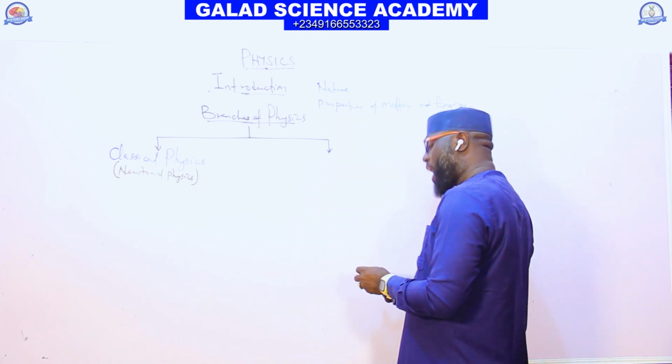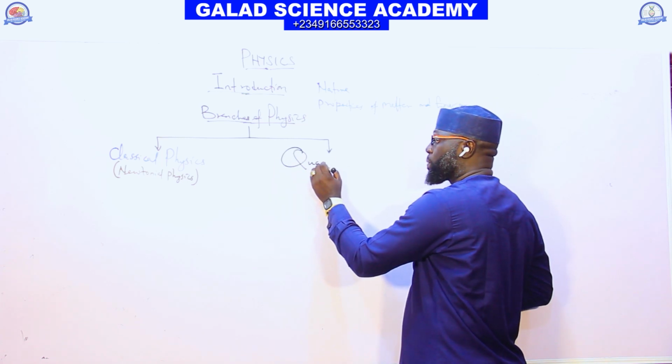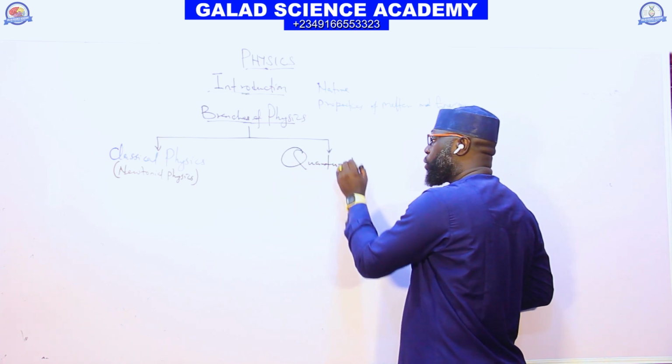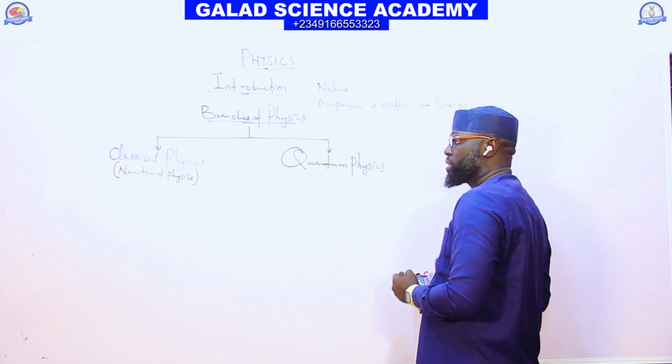And the next one we have is what we call quantum physics.